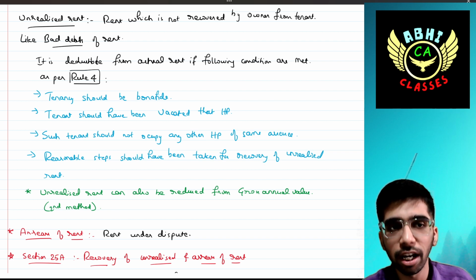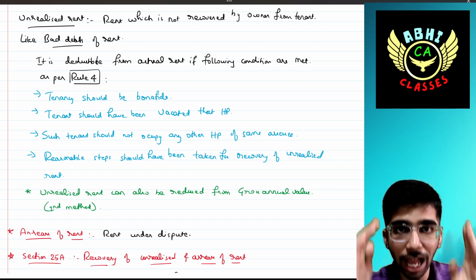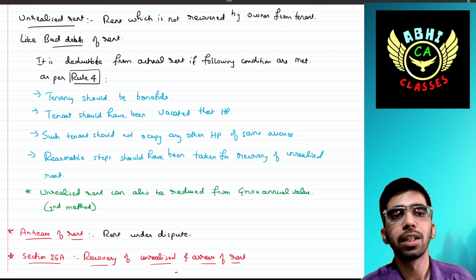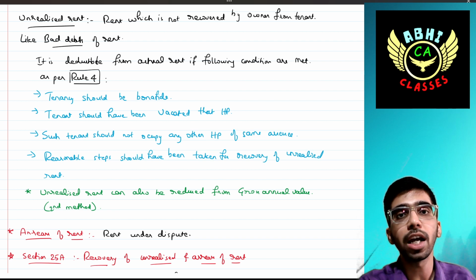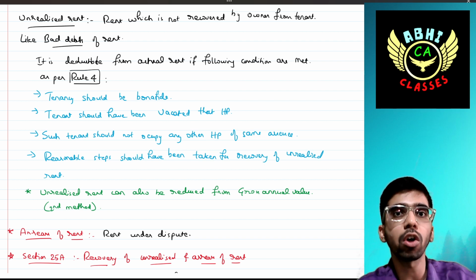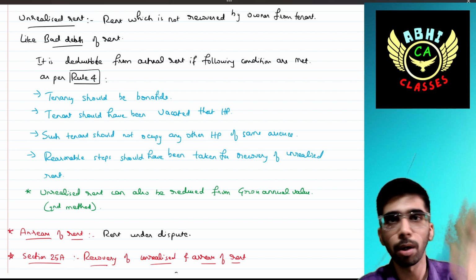The tenant should have vacated the house property. He should have actually vacated that house property. There should be proof. Then such a tenant should not occupy any other house property of the same owner, or legal owner of that house, any other house property.